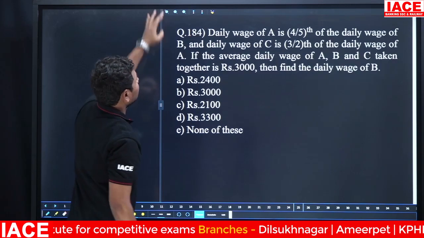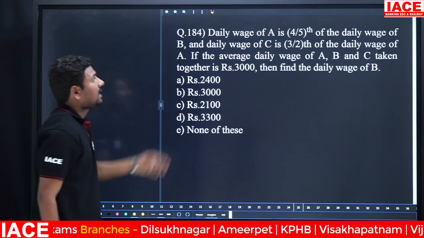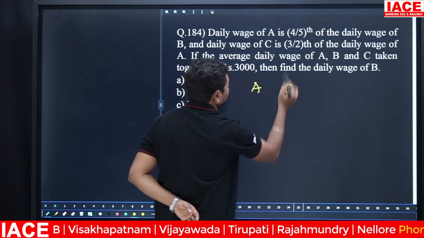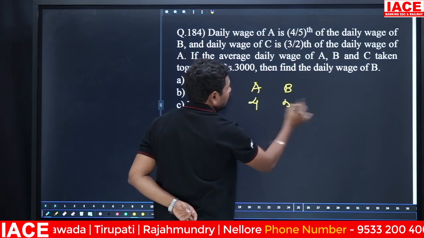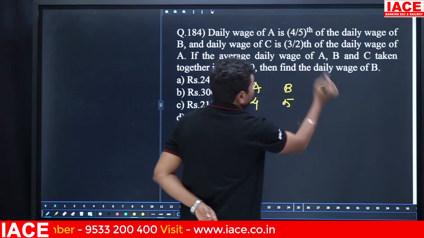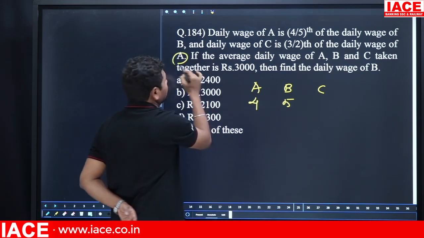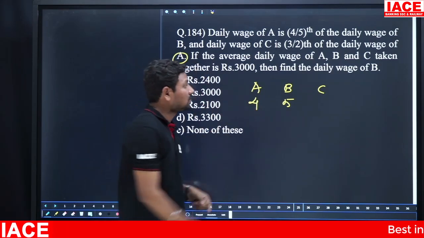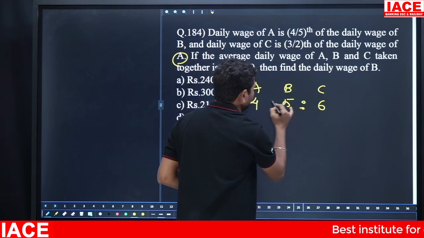Next, daily wages of A is 4/5 of the daily wages of B. A value is 4 and B value is 5. Okay. Next, daily wages of C is 3/2 of the daily wages of A. 3/2 of 4 means 4 divided by 2 is 2, 2 times 3 is 6. So 4 is to 5 is to 6.